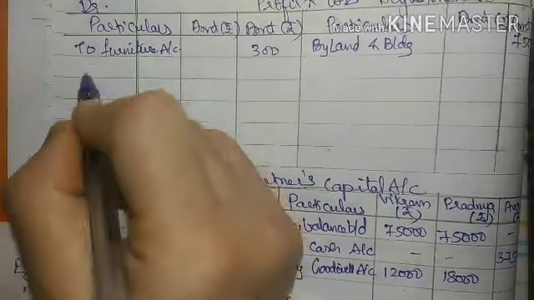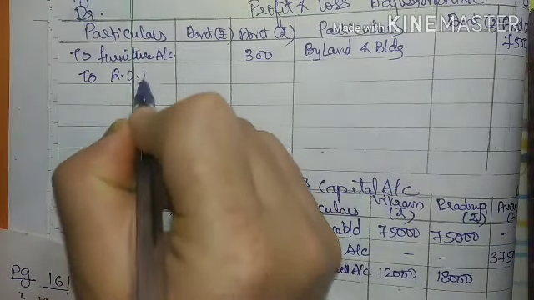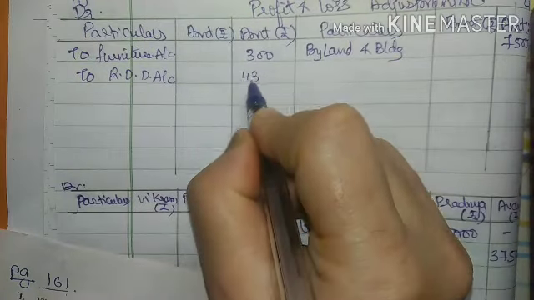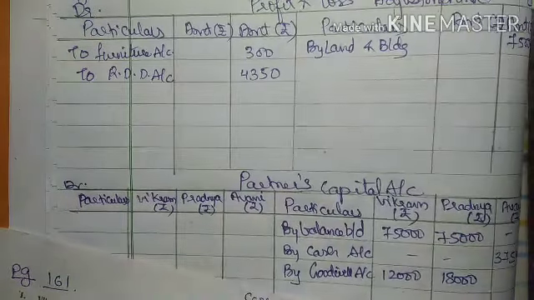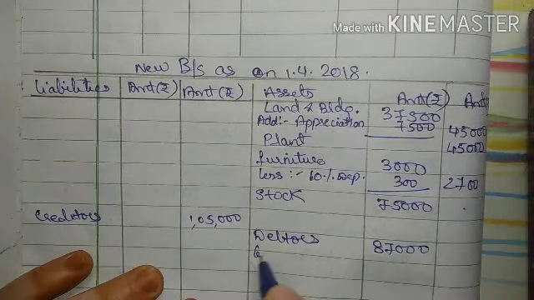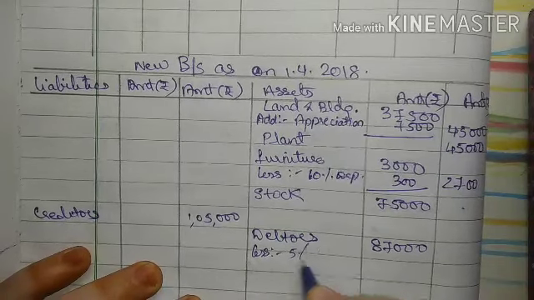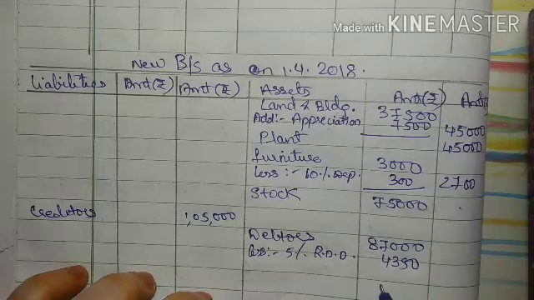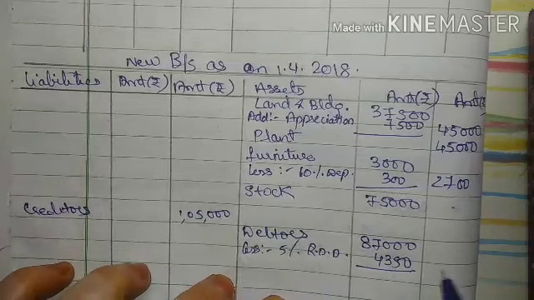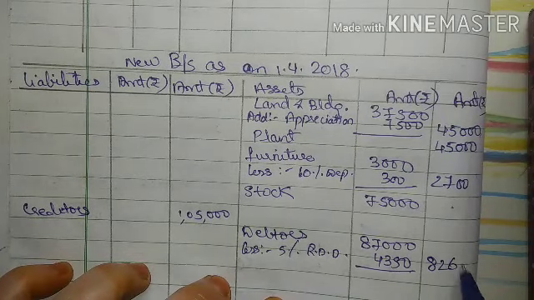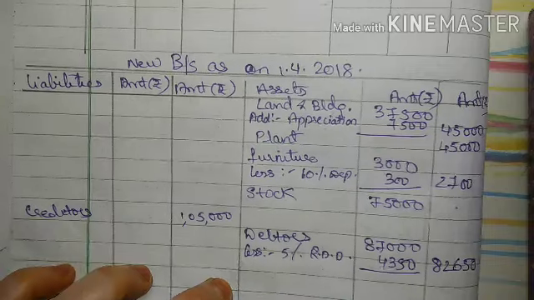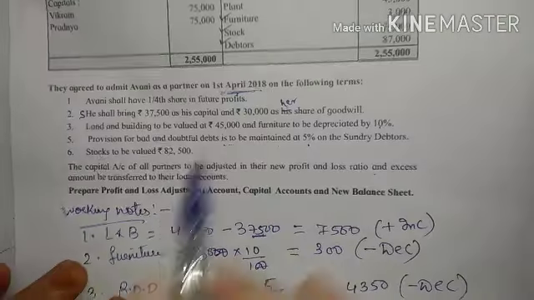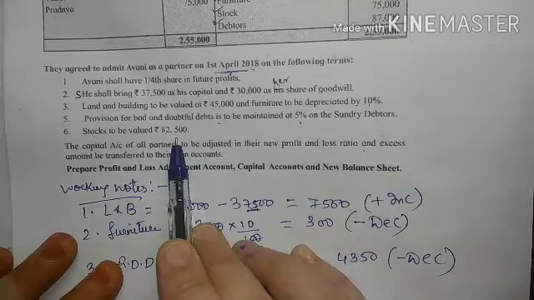Now RDD means there is a decrease in my asset. Whenever there is a decrease in the asset, it's my loss. So here I will write to RDD account 4,350. Right, the first effect is here. The second effect we will write in debtors, less 5% RDD 4,350. When this amount is deducted, I will get 82,650, right? Now the next adjustment.